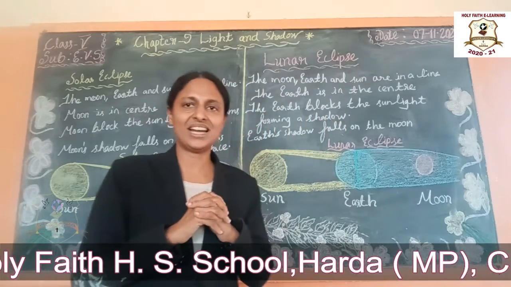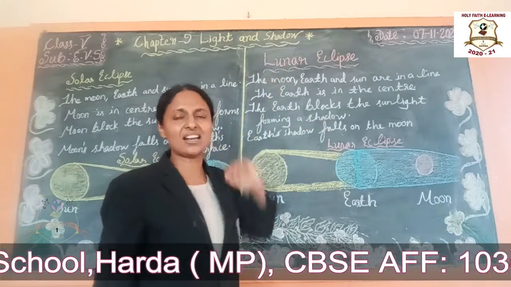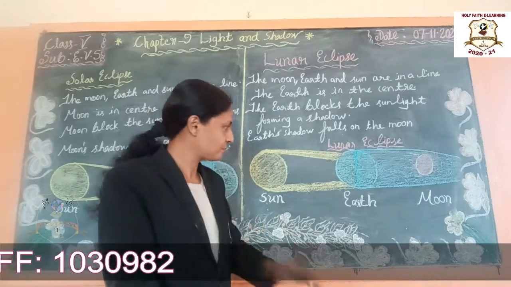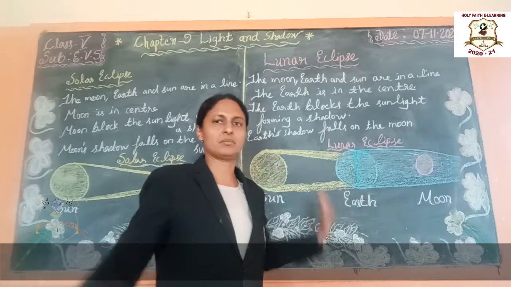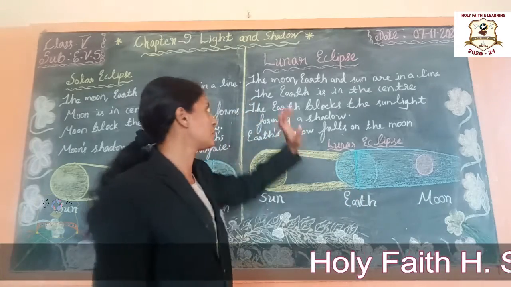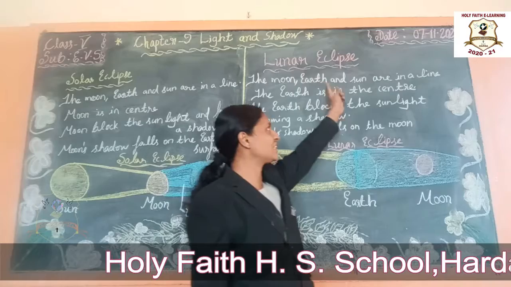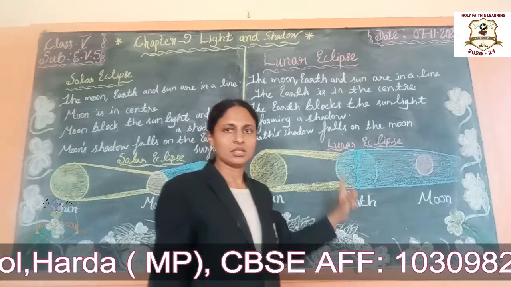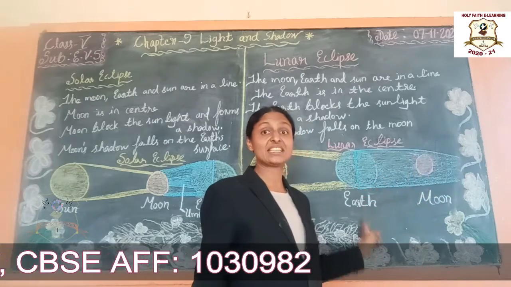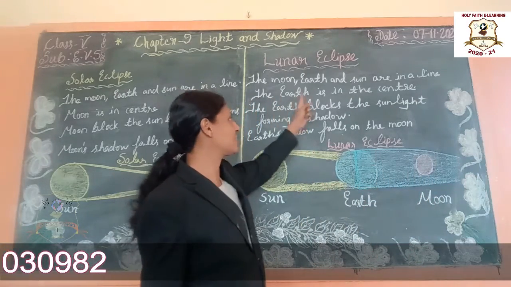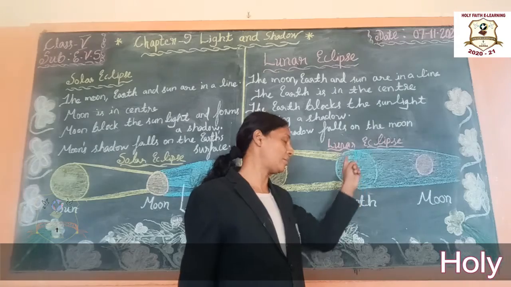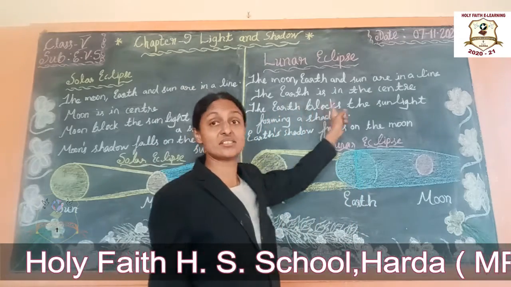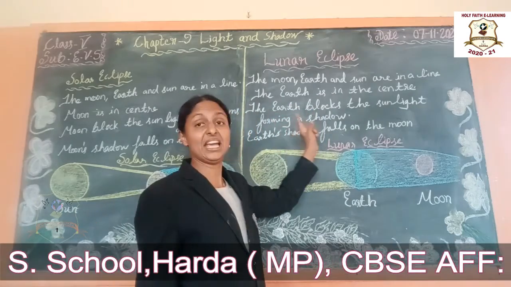Okay. Now let us learn about the lunar eclipse. This is also in the same way, but some differences are there. The earth will come in the middle part, because that is the difference. See, the sun, earth and the moon are in a line. Sun, earth, moon. Earth is in the center. The earth comes to the center part. Understand students? The earth blocks the sunlight and forms a shadow.